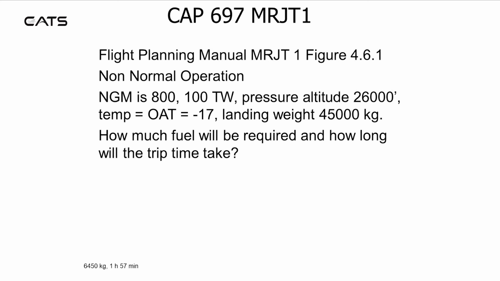Refer to figure 4.6.1, non-normal operation. Nautical ground miles is 800 with a 100 knot tailwind. The pressure altitude is 26,000 feet. The outside air temperature is minus 17 degrees. The landing weight is 45,000 kilograms. How much fuel will be required and how long will the trip take? You should find 6,450 kilograms, 1 hour 57 minutes.